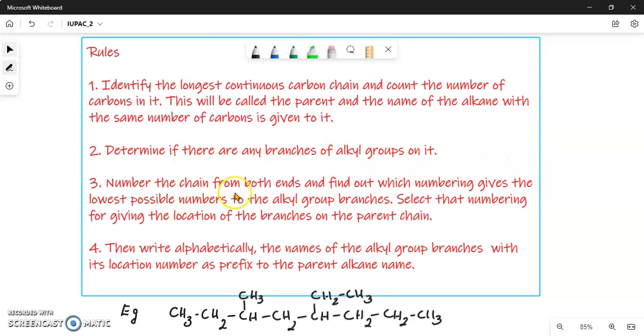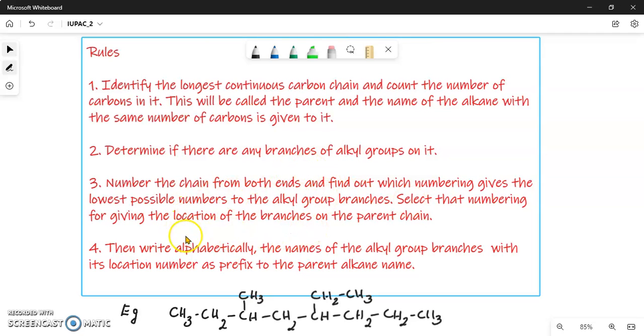Thirdly, we have to number the chain from both ends. Any chain will have 2 ends, so you can number starting from any end, and it is wiser that you number from both ends and find out which numbering gives the lowest possible numbers to the alkyl group branches. If you number from one side, from left to right, it may not always give the smallest possible numbers. So it is important to find out whether numbering from left to right or from right to left is giving the lower numbers.